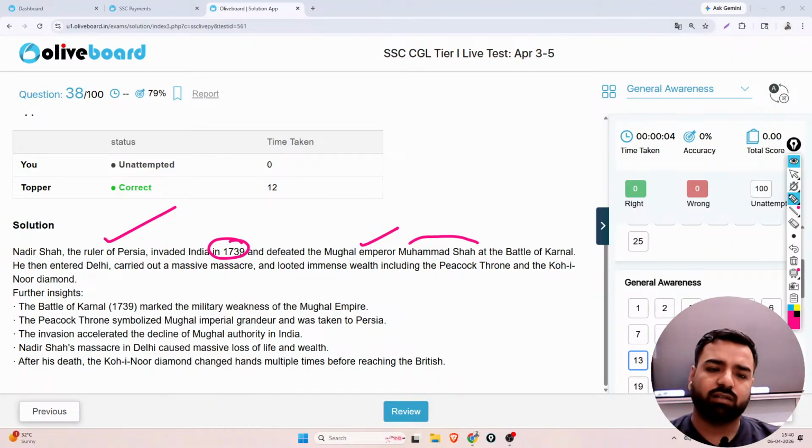He then entered Delhi, carried out a massive massacre, and looted immense wealth, including the Peacock Throne and the Kohinoor diamond. The Battle of Karnal marked the military weakness of the Mughal Empire. The Peacock Throne symbolized Mughal imperial grandeur and was taken to Persia. The invasion accelerated the decline of Mughal authority in India. Nadir Shah's massacre in Delhi caused massive loss of life and wealth. After that, the Kohinoor diamond changed hands multiple times before reaching the British. And where is it now? Right now it is with the British crown. Right. Next, what is the next part?